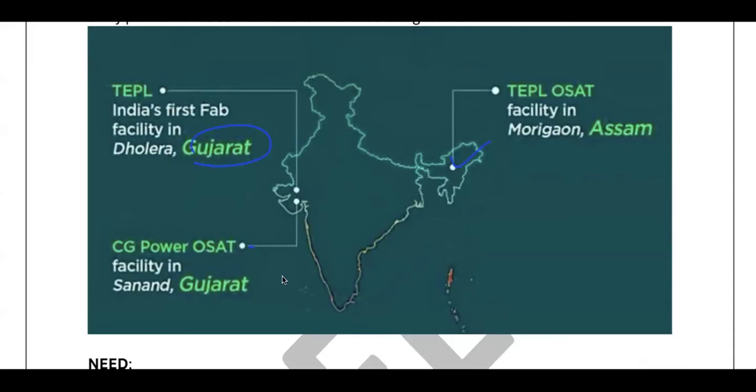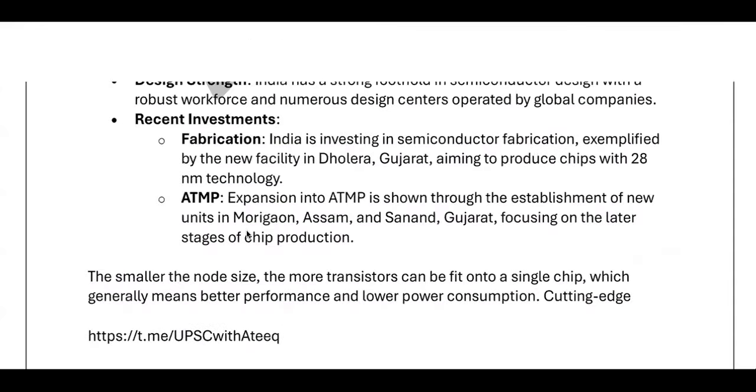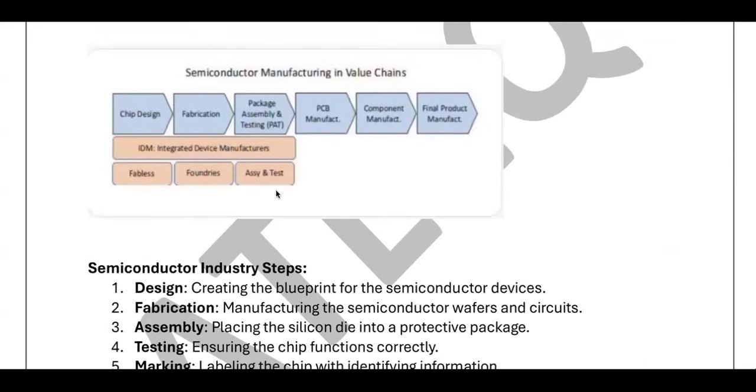Why is it so? What is the semiconductor industry? Why is this important? What are the challenges? Why could India not develop the semiconductor industry so far? All these things we need to understand. We can't just know that there are 3 places for the semiconductor industry. This is not some exam which asks only factual stuff. Even the UPSC exams ask analytical questions, so we need to understand in a comprehensive manner.